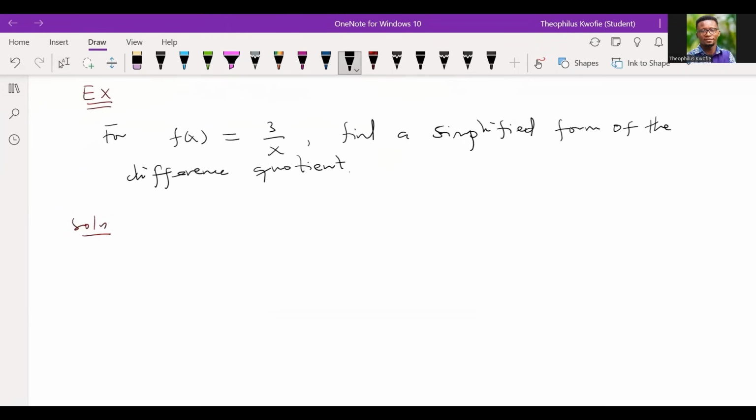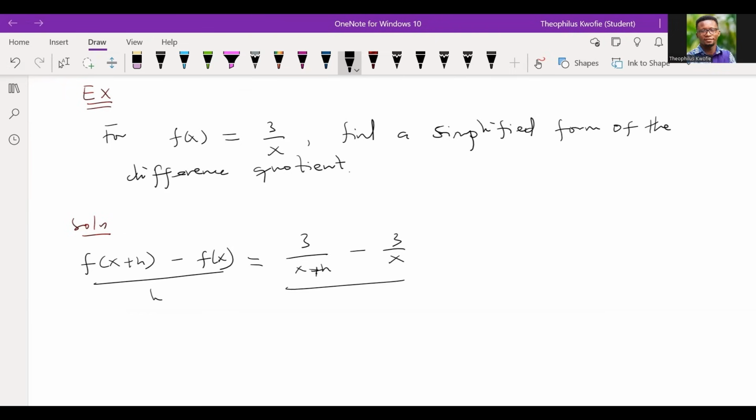Okay, so let's go by the formula. We said that f of (x + h) minus f of x, all divided by h, is the difference quotient formula, right? So if I have to evaluate f of (x + h), it just means that in the main function, wherever I see x, I should replace it by x plus h. So we're going to have 3 divided by (x + h), minus f of x, which is 3 divided by x.